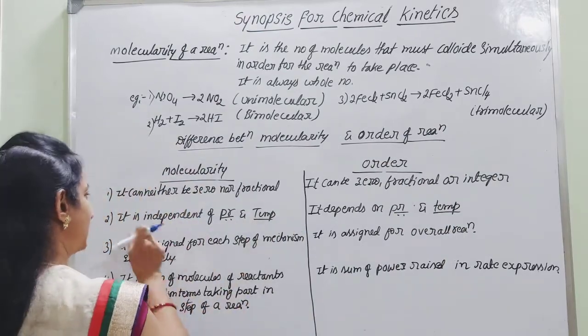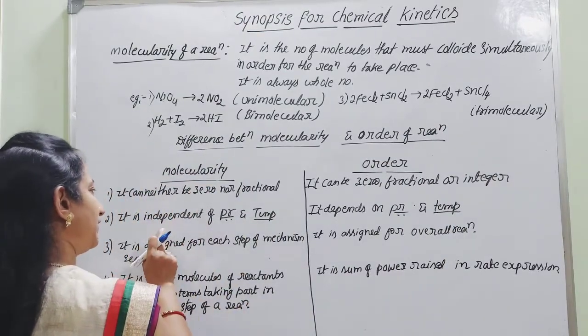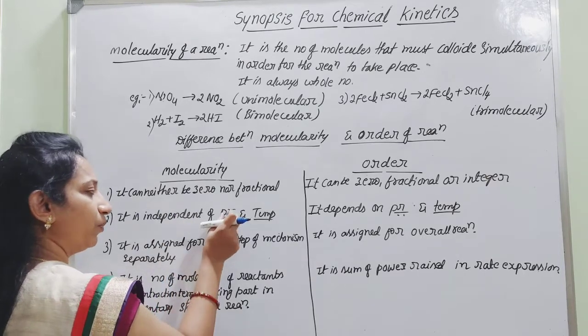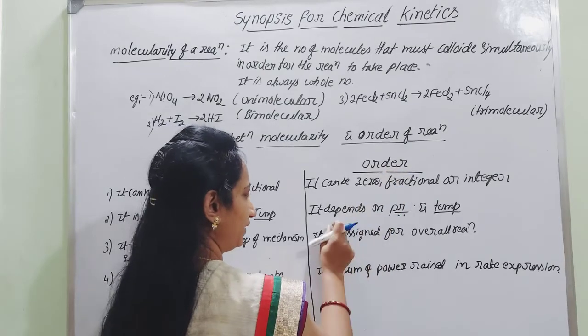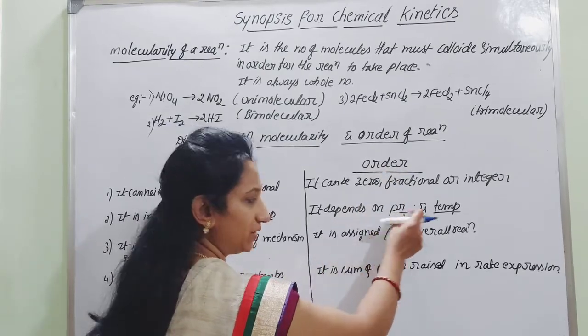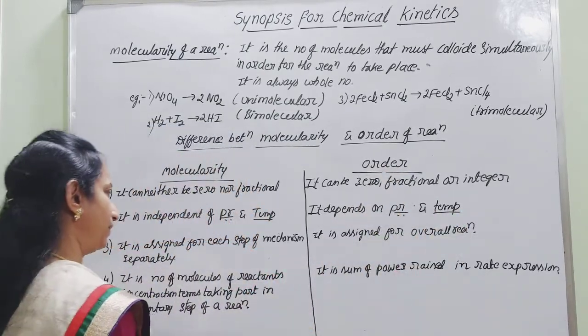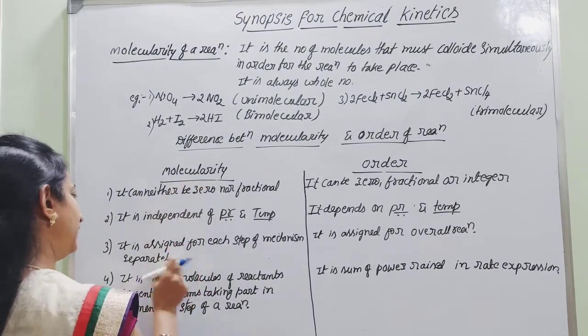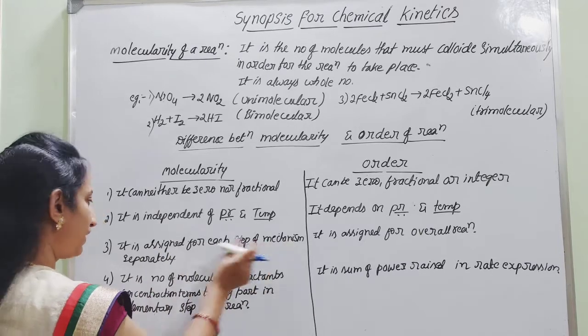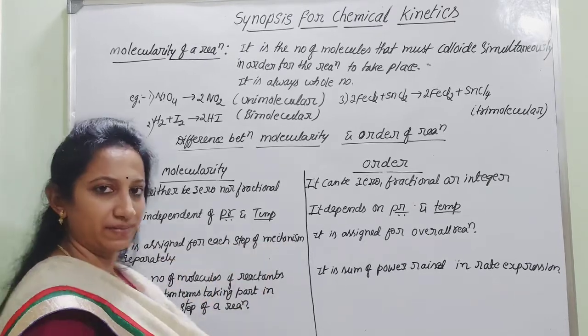The next difference: molecularity is independent of both pressure and temperature, whereas the order depends on both pressure and temperature. Molecularity is assigned for each and every step in the mechanism separately.